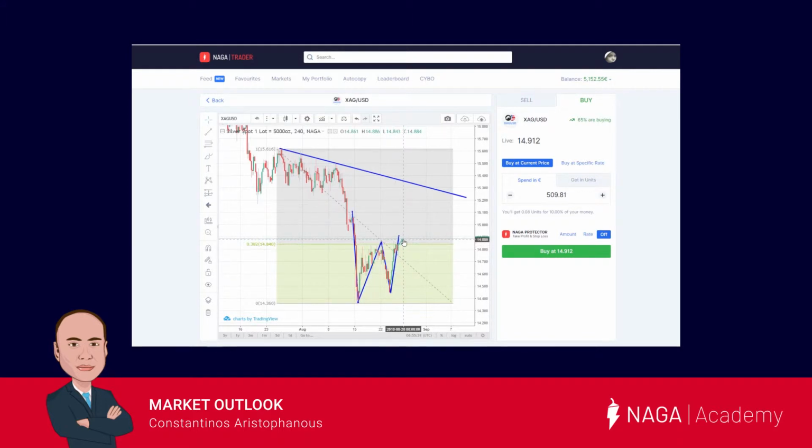It is also in the process of completing a failure swing to the upside. Once we see a valid break above this area, we're expecting silver to retrace back to the trend line to approximately the 15.30 price level.